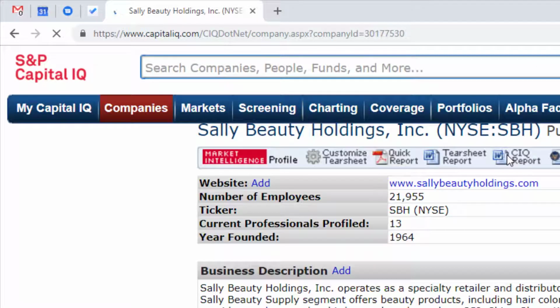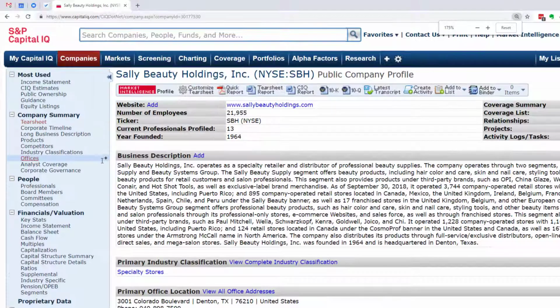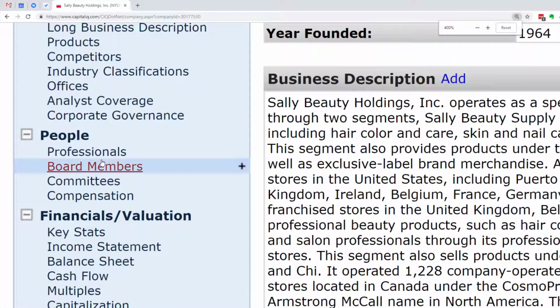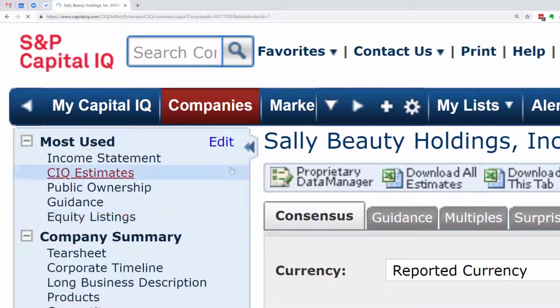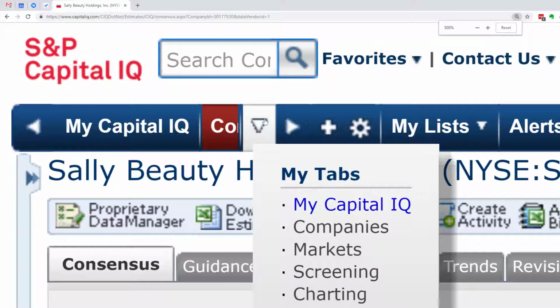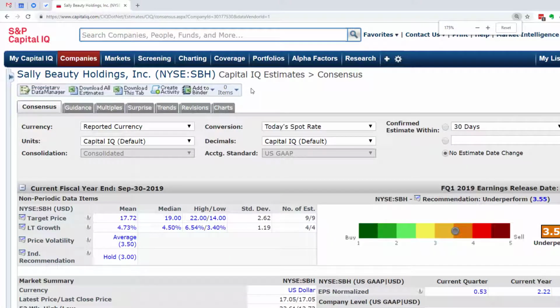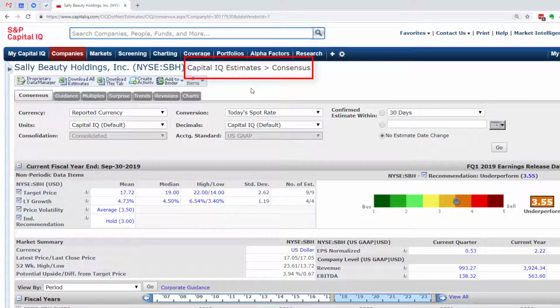To get to the analyst expectations, I go over here on the left, and I'm going to go down to CIQ estimates. Let me zoom out a little bit. This is showing us the consensus estimates for earnings in the future for Sally Beauty.